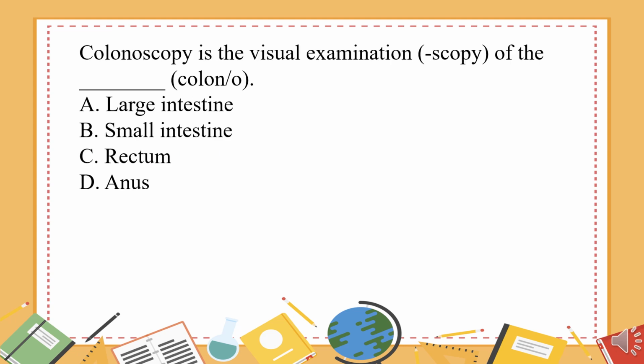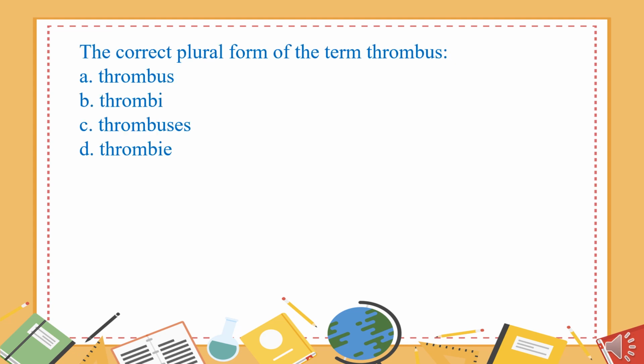Colonoscopy is the visual examination, scopy, of the what? Colo. A. Large intestine. B. Small intestine. C. Rectum. D. Anus. The answer is A. Large intestine. The correct plural form of the term thrombus: A. Thrombus. B. Thrombi. C. Thrombuses. D. Thrombi. The answer is B.